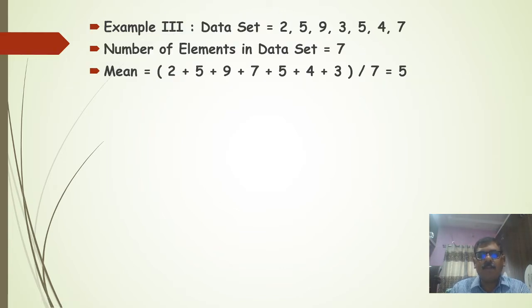The next is example three: calculate the mean for this data, that is 2, 2, 5, 9, 3, 5, 7, 4. You have to sum it all, and the number of elements in the data set is 7, so divide by 7, and that equals 5.